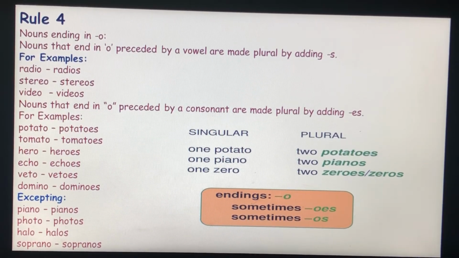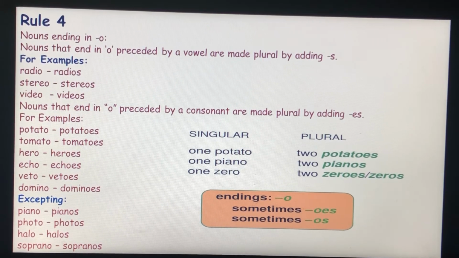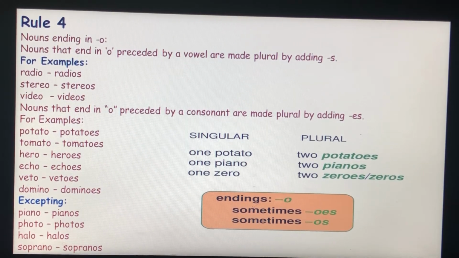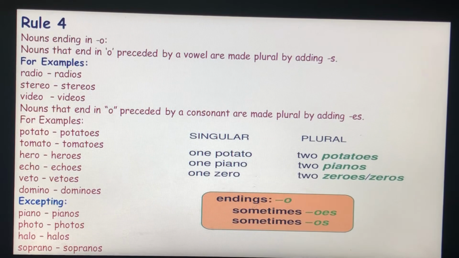Except for the cases piano, pianos, photo, photos, halo, halos, soprano, sopranos. Here we have not added es. In a few cases it will only be added as s.